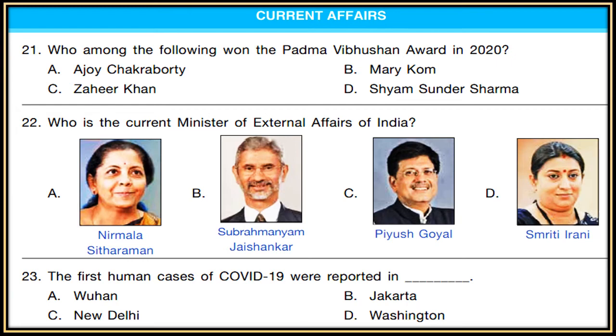22. Who is the current Minister of External Affairs of India? A. Nirmala Sitaram. B. Subramanyam Jaishankar. C. Piyush Goyal. D. Smriti Irani.